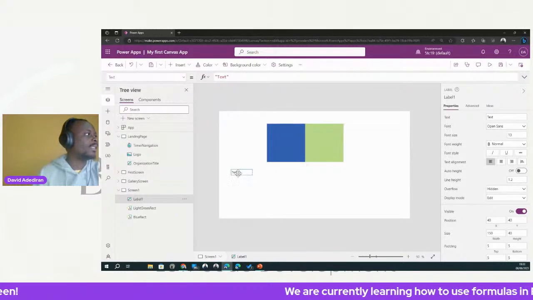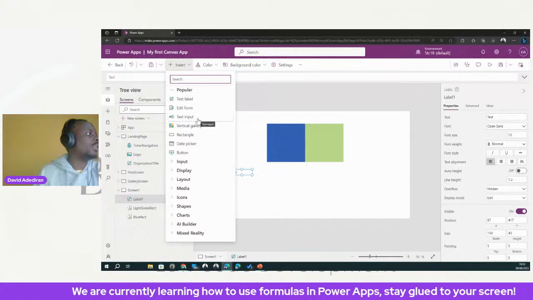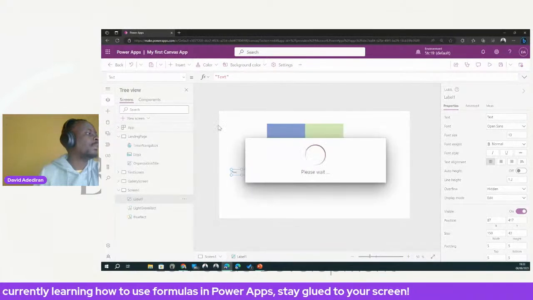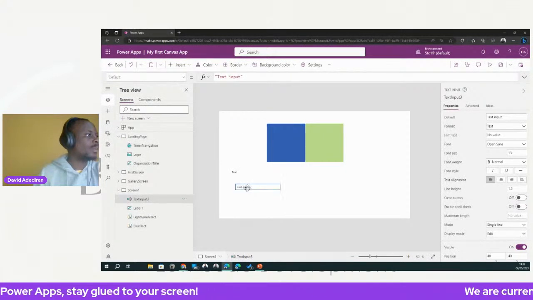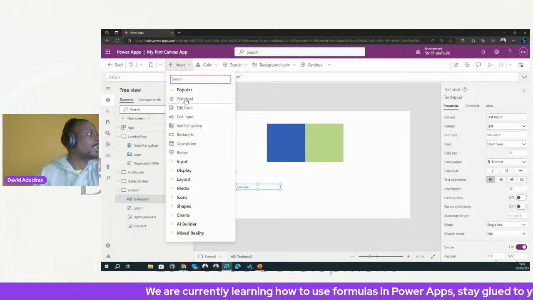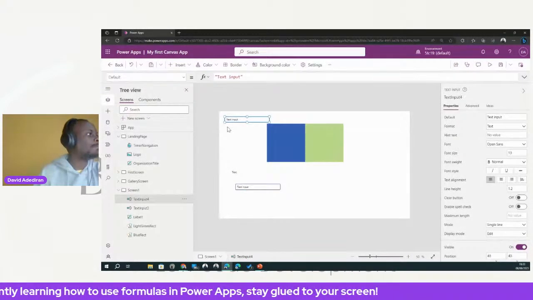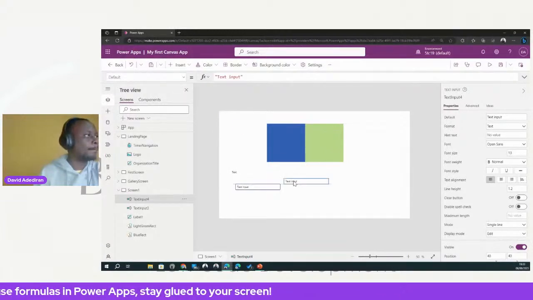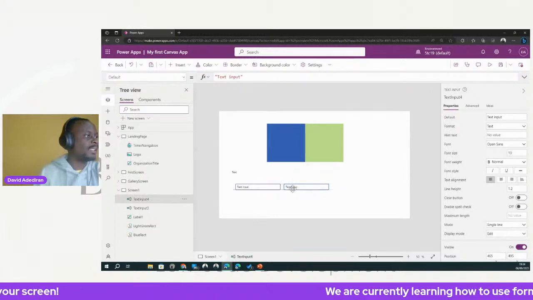I'm going to put in text inputs, another one. Let us put it by this side.